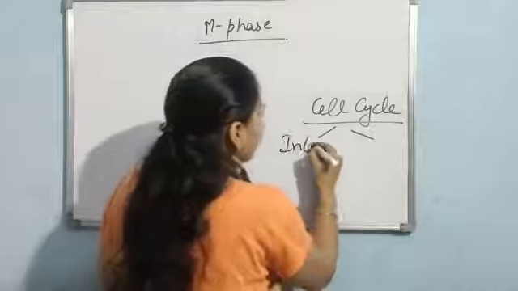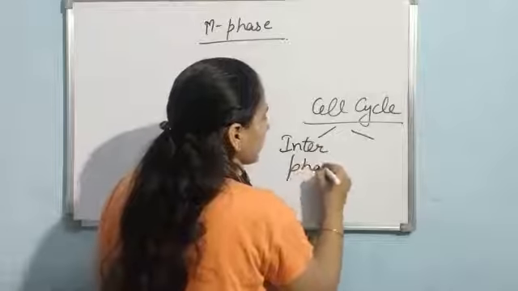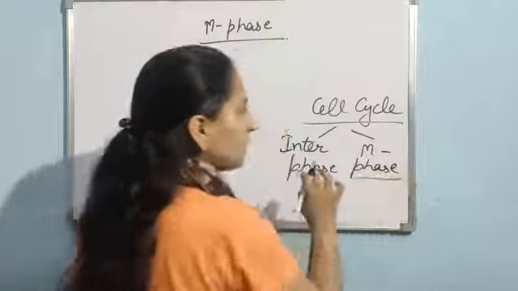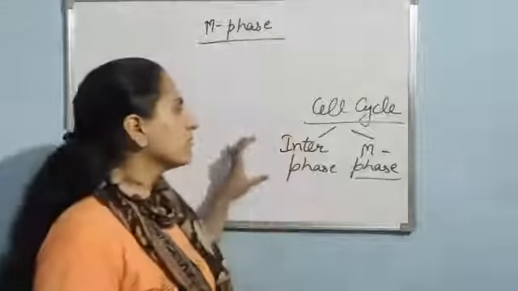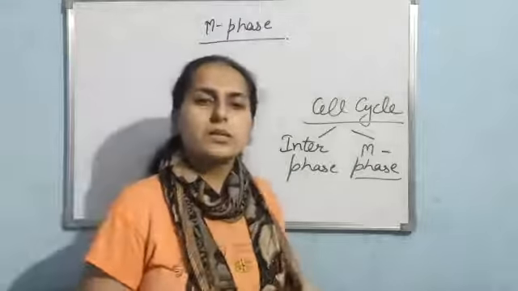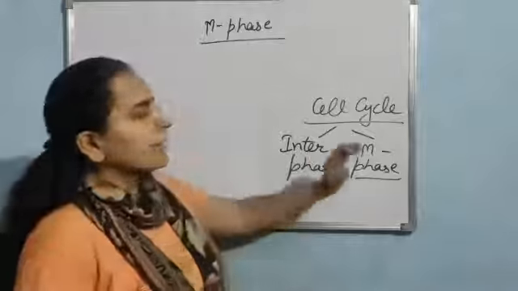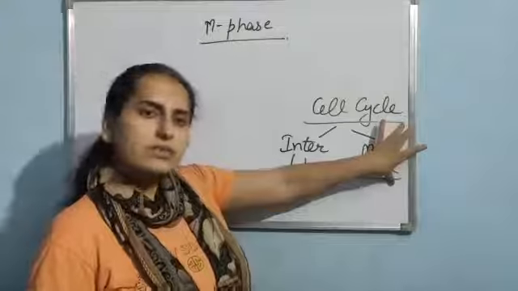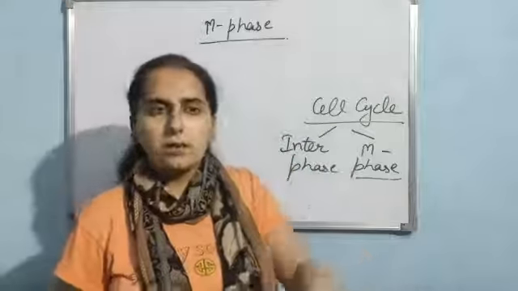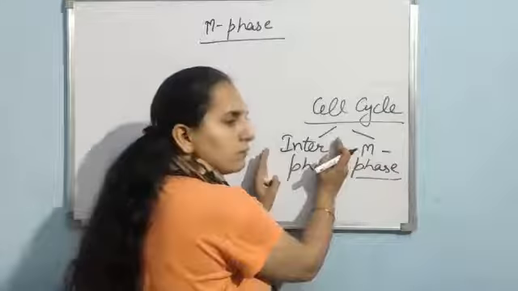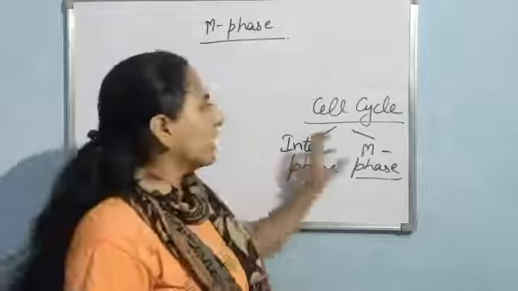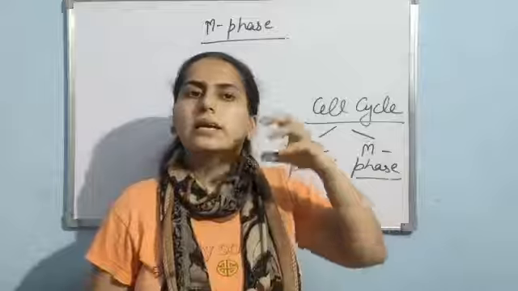Then I told you there are two phases in the cell cycle. First one is interphase and second one is M phase. Interphase is also known as the resting phase. Basically this is the phase in which the cell prepares itself for the purpose of division. And M phase, that is the mitosis phase, is the phase in which the division process takes place. So in interphase the cell prepares itself for the division, and in M phase the cell actually divides.